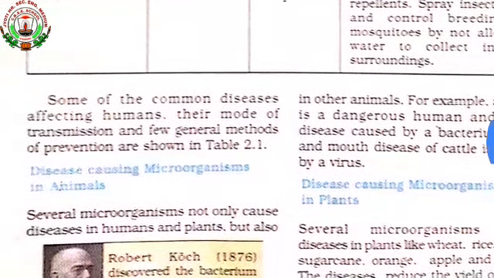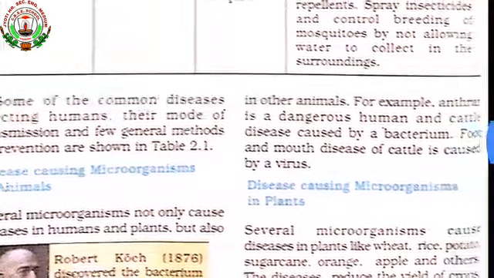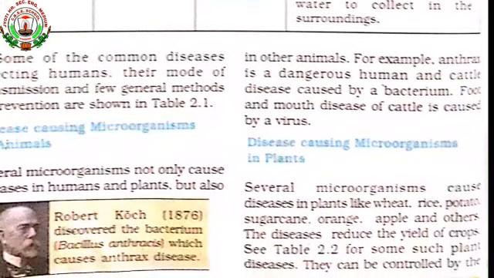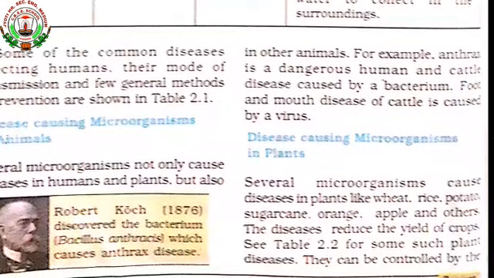So microorganisms cause disease in animals, in human beings, as well as in plants. Now see disease causing microorganisms in plants. We learned how microorganisms cause disease in animals; now in plants also microorganisms are causing disease. Several microorganisms cause disease in plants like wheat, rice, potato, sugarcane, orange, apple and others. The disease reduces the yield of crops.